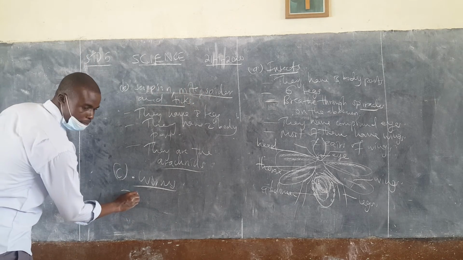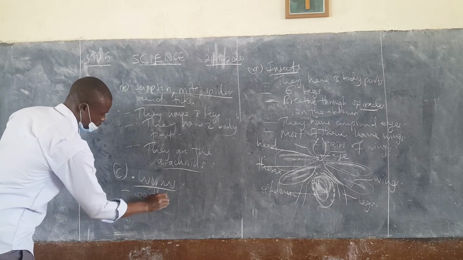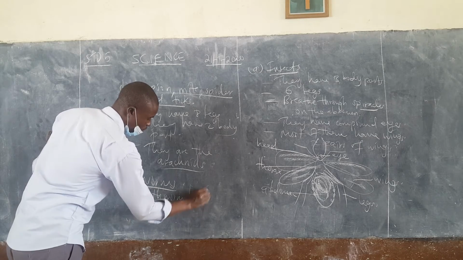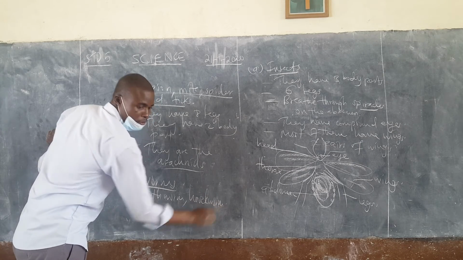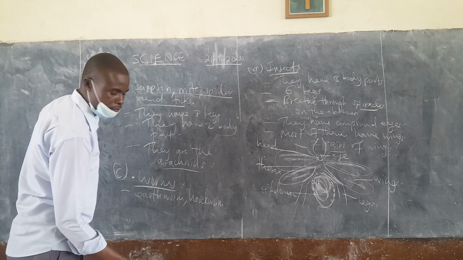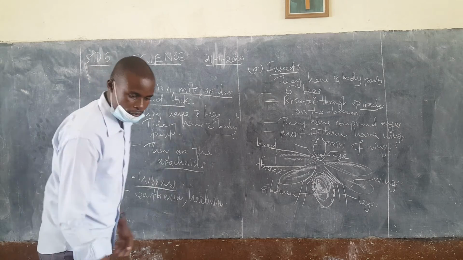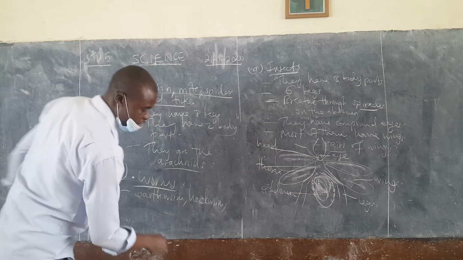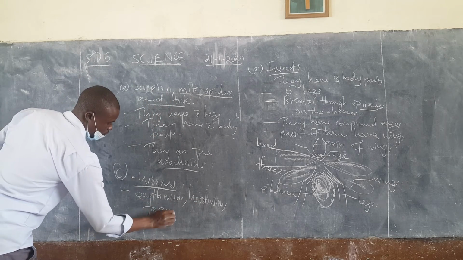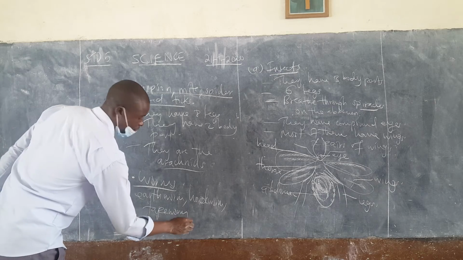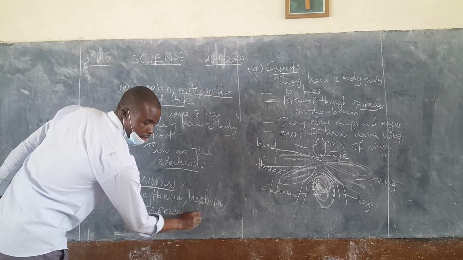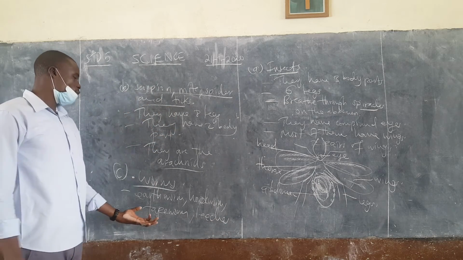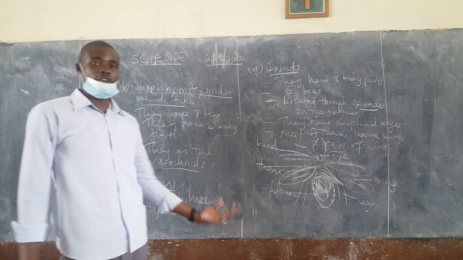We have an earthworm, a hookworm, a tapeworm, and then we have leeches. So there are other types of worms that we shall not have mentioned here.